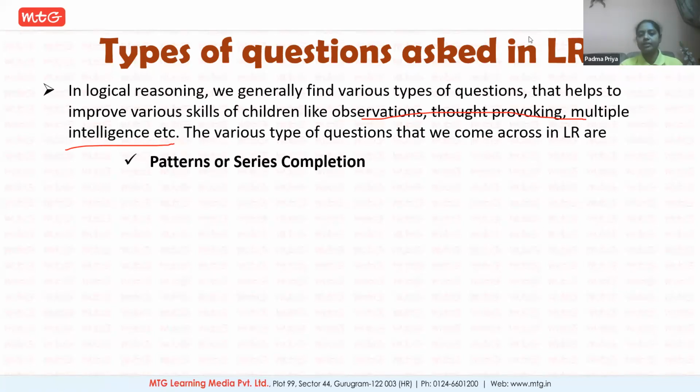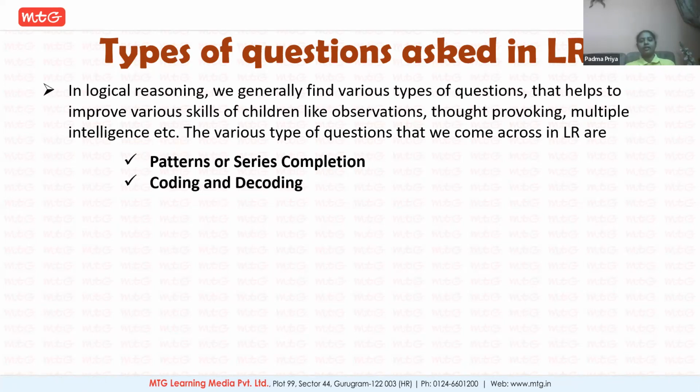Or series completion. So what are the various types of questions? Patterns. You'll get pattern questions. These patterns could be on numbers, alphabets, pictures, shapes, whatnot. Coding and decoding. This type of coding and decoding, you'll see when you play a treasure hunt. There are many ways of logical reasoning improvements. Like you can play treasure hunt, role play, stacking, sorting, queuing. So there are many other ways of logical reasoning improvements, but those are activities.